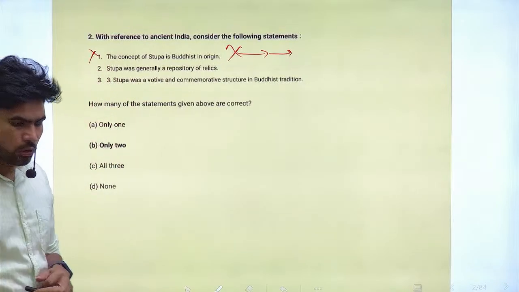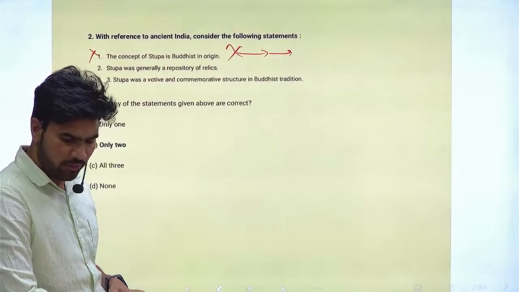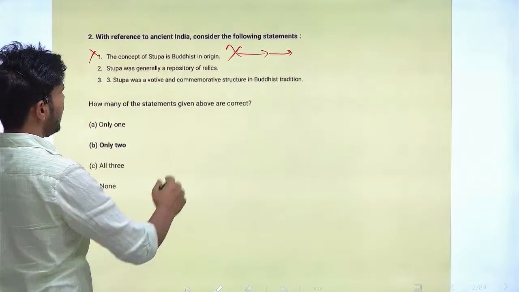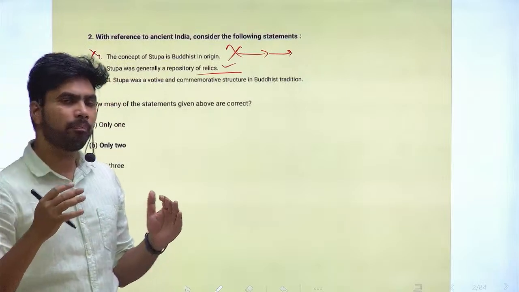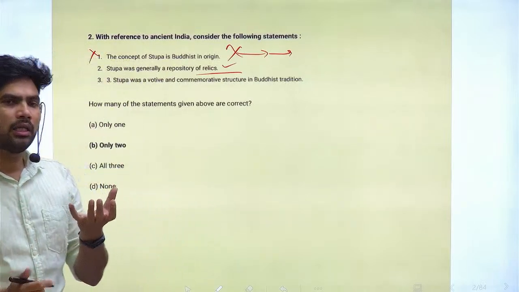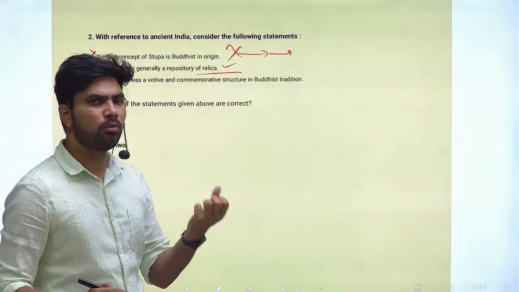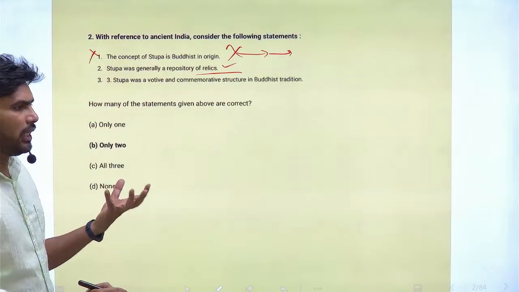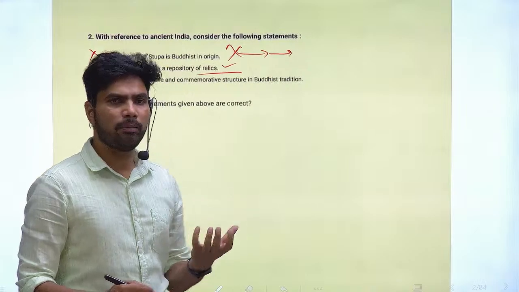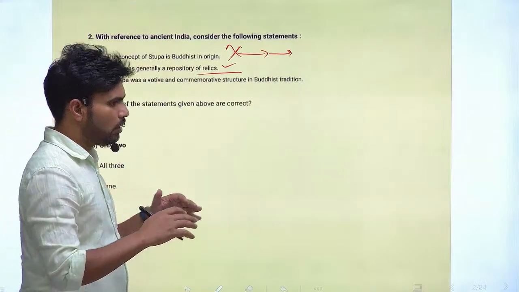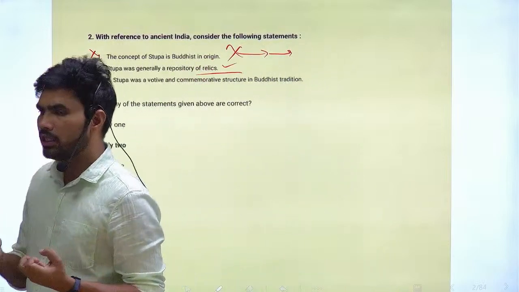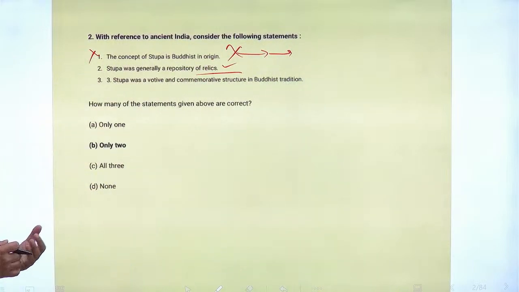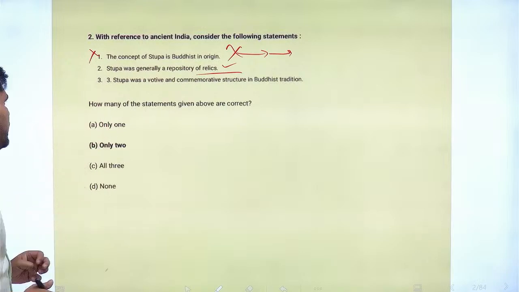Statement 2: stupa was generally a repository of relics. Generally it is correct. The earlier stupas were constructed on the relics or some remnants of Buddha, and afterwards it became difficult to get the remnants of Buddha. So the later stupas were constructed without the relics of Buddha itself. Generally speaking, this is correct.